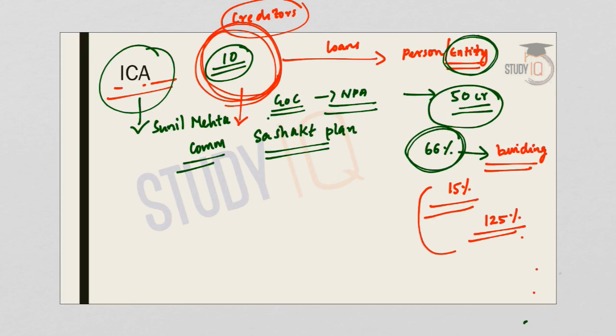So if 66% majority by value agrees to the resolution plan put forward by the lead bank, then the resolution plan will be binding on all other lenders. Now this is about ICA and this is a very important topic for your UPSC preliminary examination.